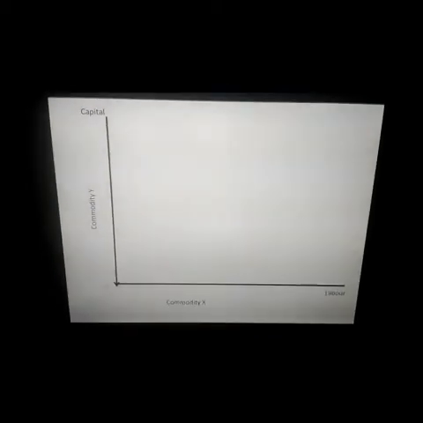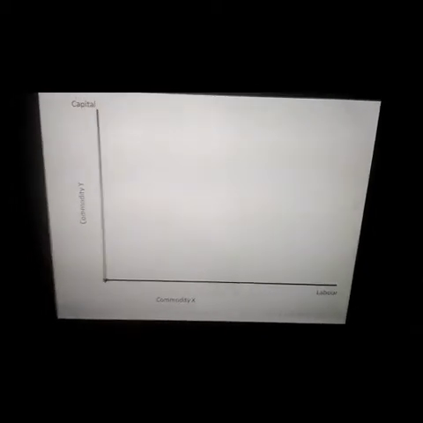Now, we assume that there are no trade restrictions, that is, there is free trade between both the countries and there is no transportation cost involved. So, these are the assumptions on which our theory is based.